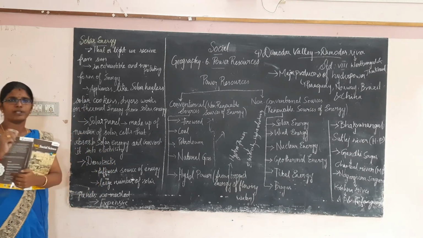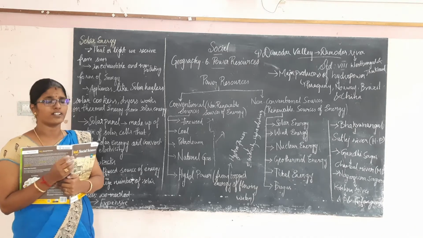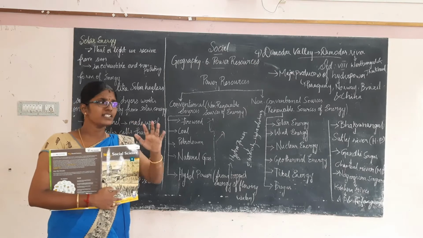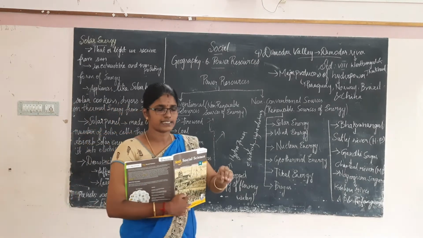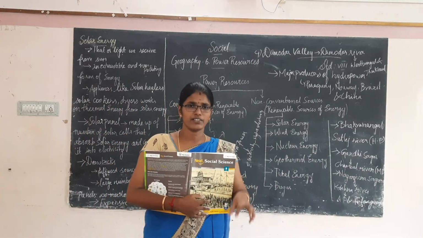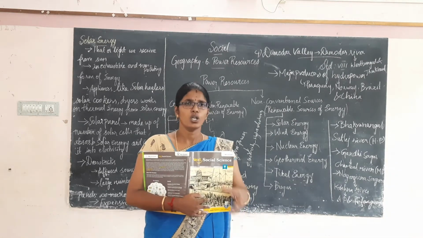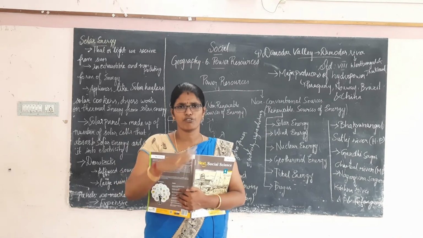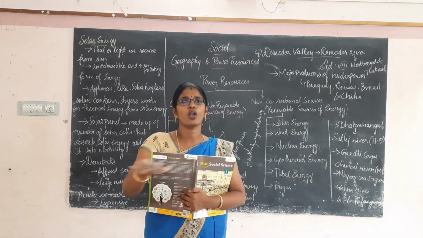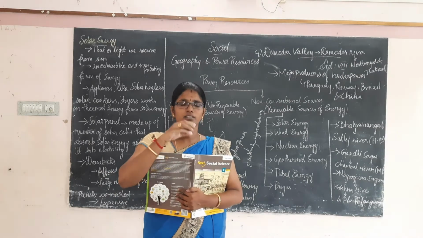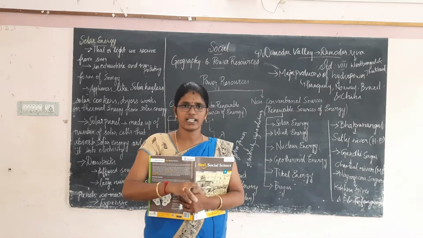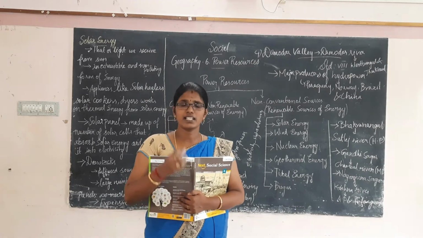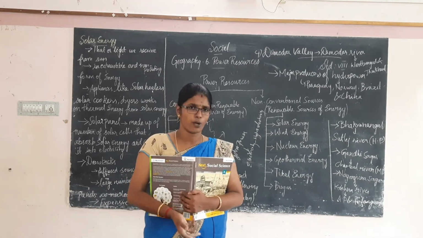Then surely there will be a drawback in this. Okay, what is it? Is sunlight projected at only one place? Not at all. Yes, it is a diffused form. It is a diffused form of energy. That is, it is spread all over the world. It is not at only one place. Okay, sunlight is a diffused source of energy.